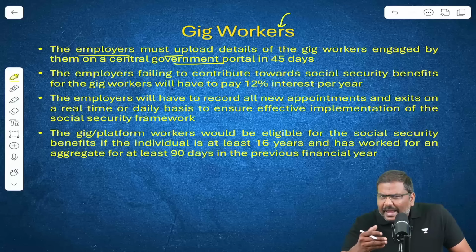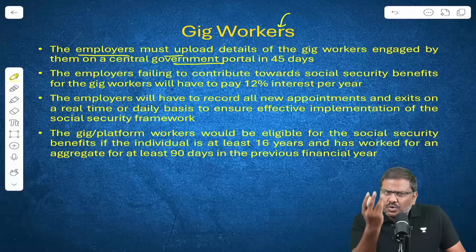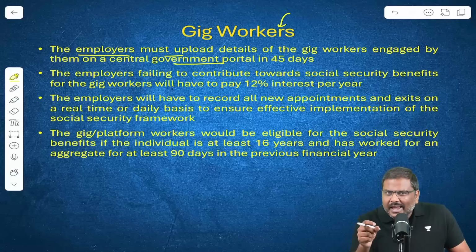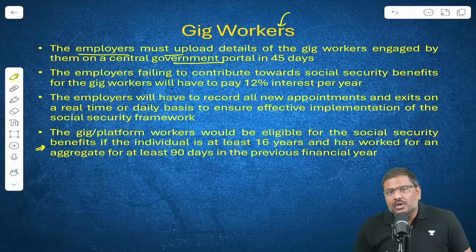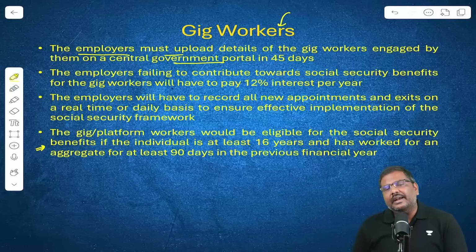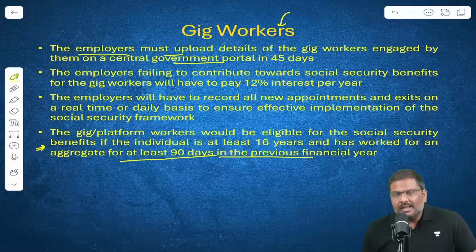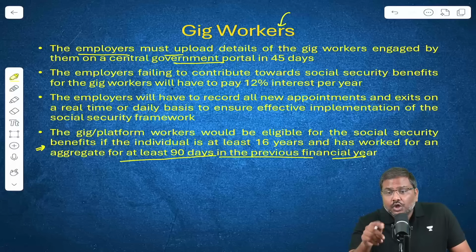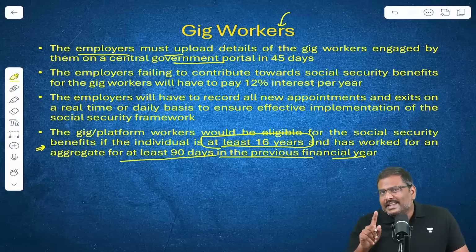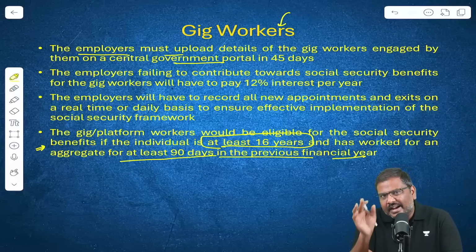So that effectively the social security benefits shall be provided. Now, will every gig worker be covered under the social security benefits? Is there any eligibility criteria? The Union government has notified a rule associated with the eligibility criteria. If you want to be covered under the social security benefits, then you must have worked for at least 90 days in the previous financial year. And you should be at least 16 years old. These are the eligibility criteria.